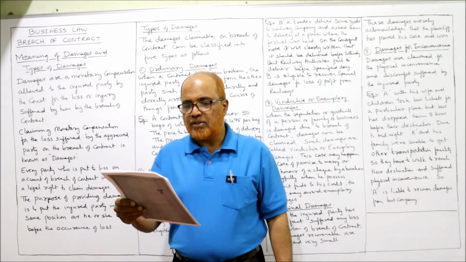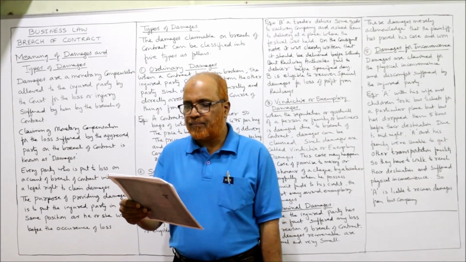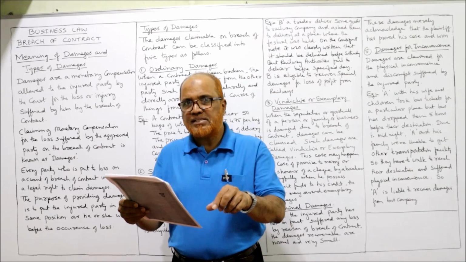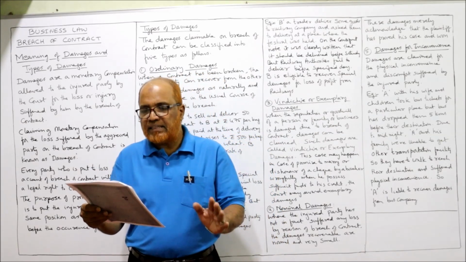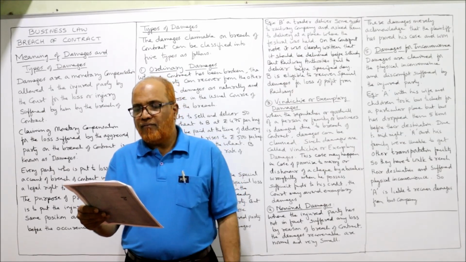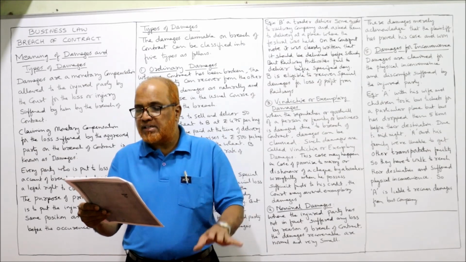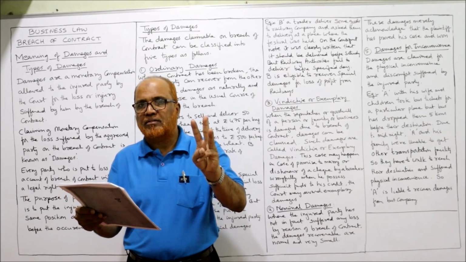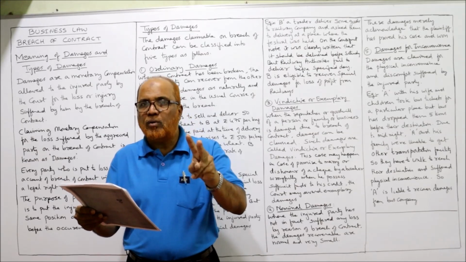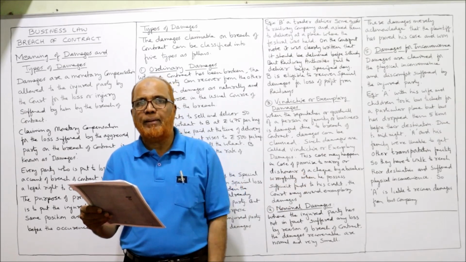Next, third problem. Wajid employs Nadeem as manager of his factory for a term of 3 years at a monthly salary of 15,000. Without any lapse on the part of Nadeem, Wajid dismissed him after 2 years of service. Actually, the agreement was made for 3 years, but after 2 years, without any reason, Wajid has dismissed him, removed him from the employment.